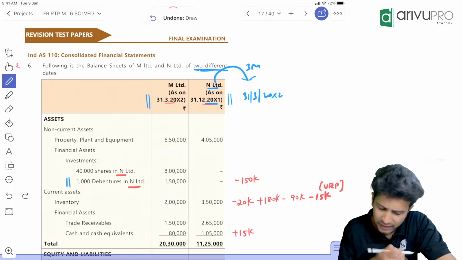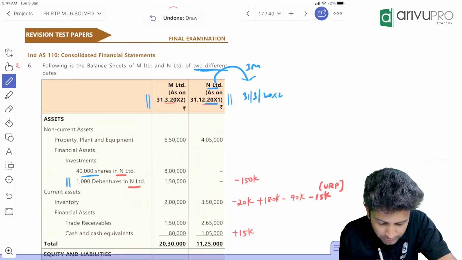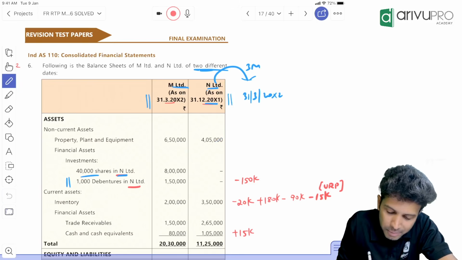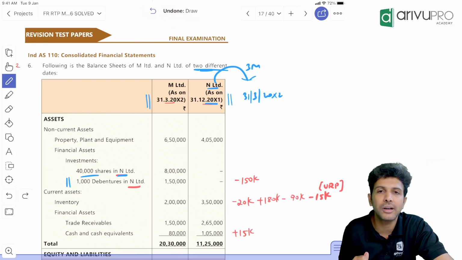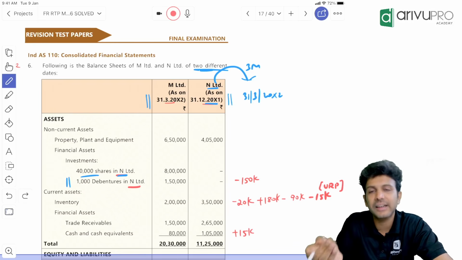Property, plant and equipment given, no issues. Investment, 40,000 shares in N. So basically M has purchased shares of N. So it looks like M is the parent and N is the subsidiary.